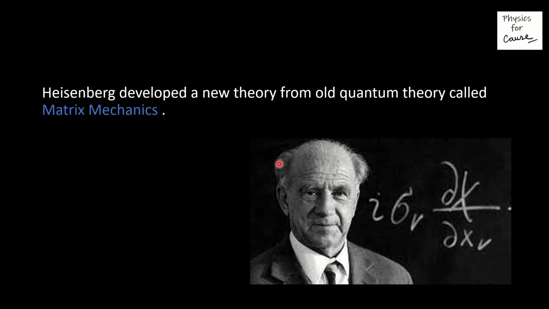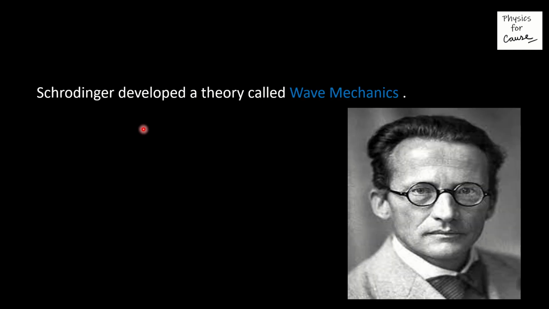On the right hand side of the presentation, you are seeing the picture of Heisenberg, who developed a new theory from old quantum theory called matrix mechanics.